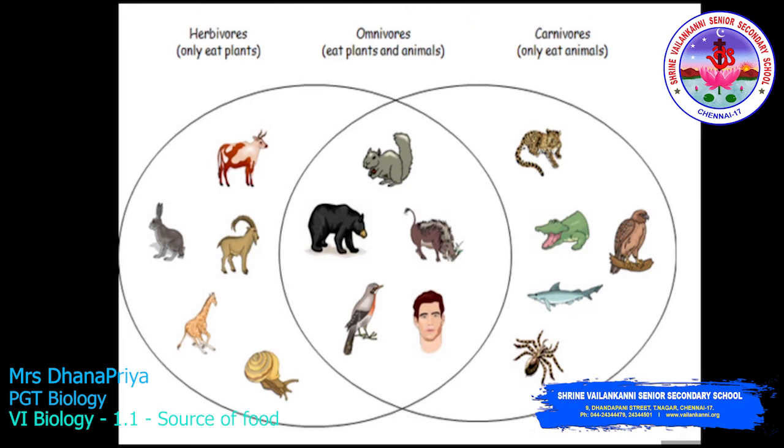So these are the examples. Here I have given a Venn diagram, which you will study in maths. Just consider this will be A and this will be B. So herbivore and carnivore, and in the center, the intersection, I have given the omnivore animals. Herbivores are animals that only eat plants, carnivores only eat animals, whereas omnivores eat both plants and animals.